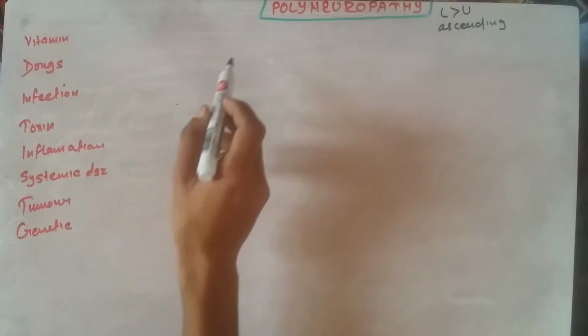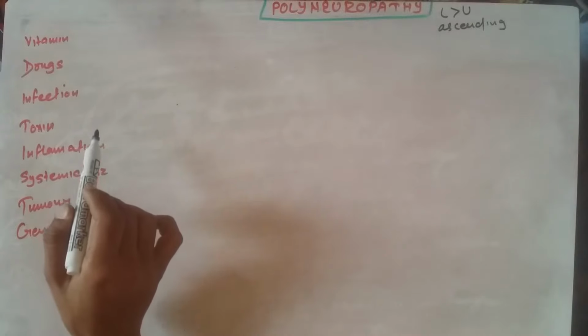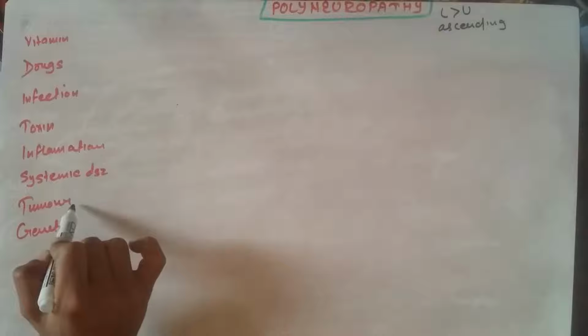Now we will start with the causes behind polyneuropathy. The major causes can be either deficiency in a vitamin, some drug intake, some toxin, inflammation, systemic disease, tumor, or genetic in origin.